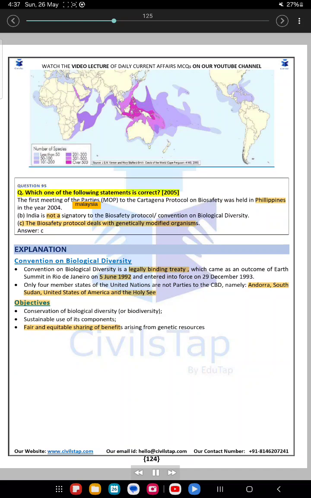Question 95. Which one of the following statements is correct? 2005: The first meeting of the parties, MOP, to the Cartagena Protocol on Biosafety was held in Philippines in the year 2004.